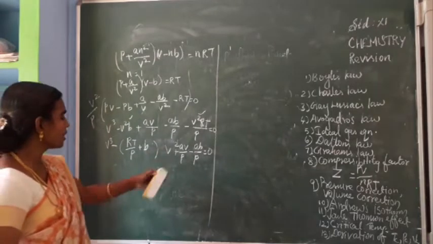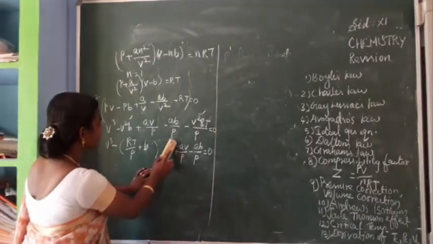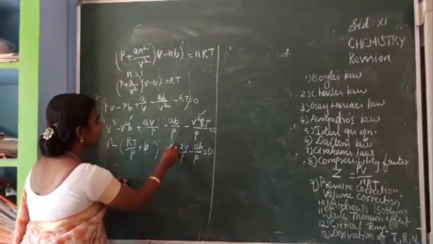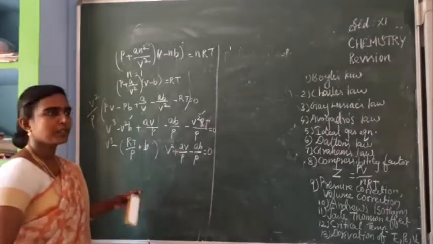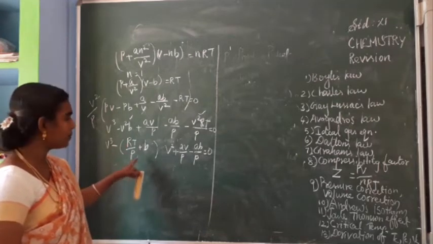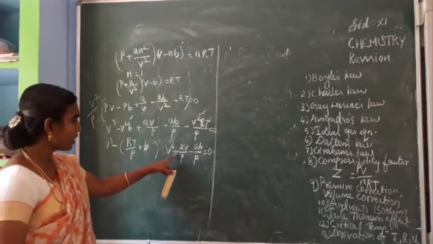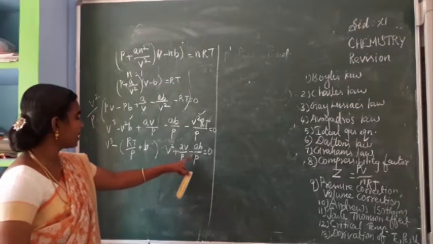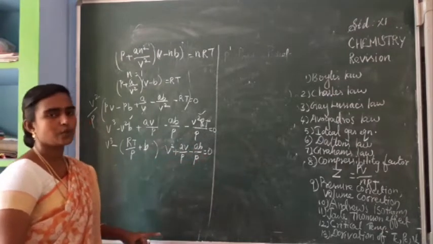Okay. So V cube minus (RT by P plus b) into V square plus aV by P minus ab by P is equal to 0.